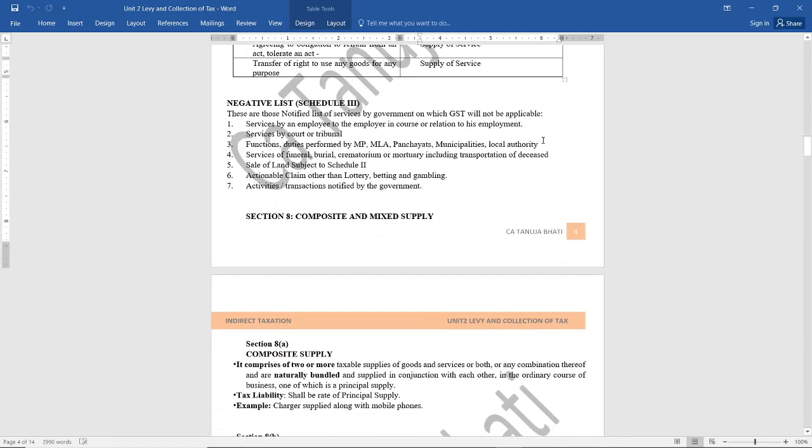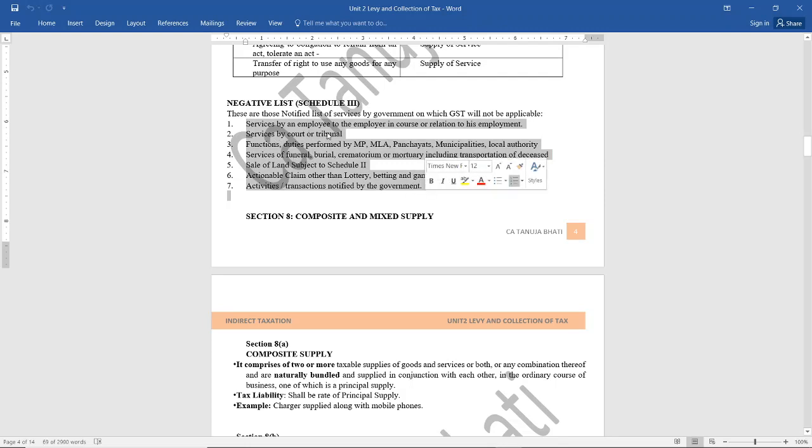Next, negative list. As I already told you all, negative list means a list of those services on which GST will not be applicable and it will not be treated as supply. So there are certain lists. Services by an employee to an employer: when an employee is giving a service to an employer, GST is not levied. Services by court or tribunal, GST is not levied.